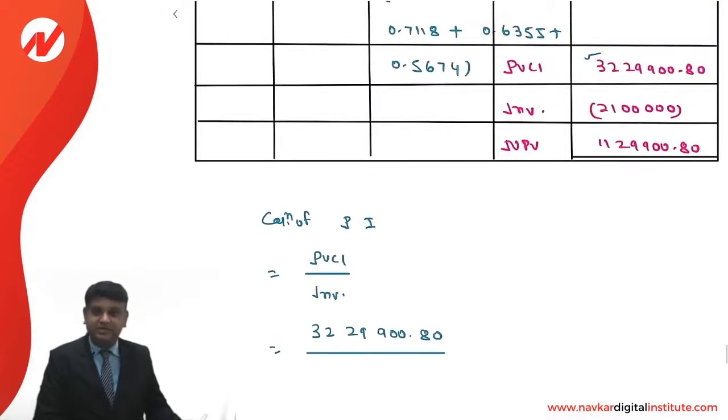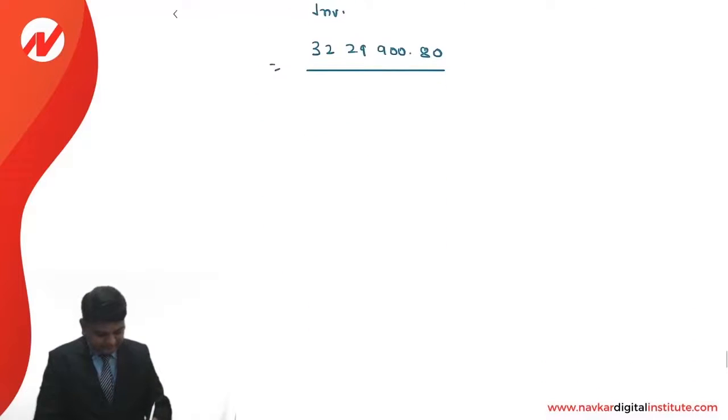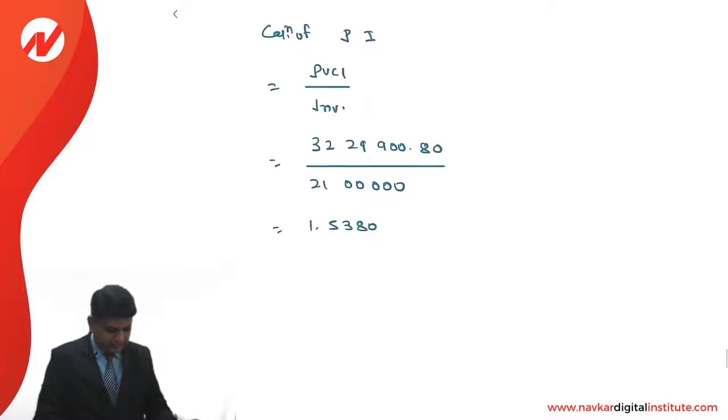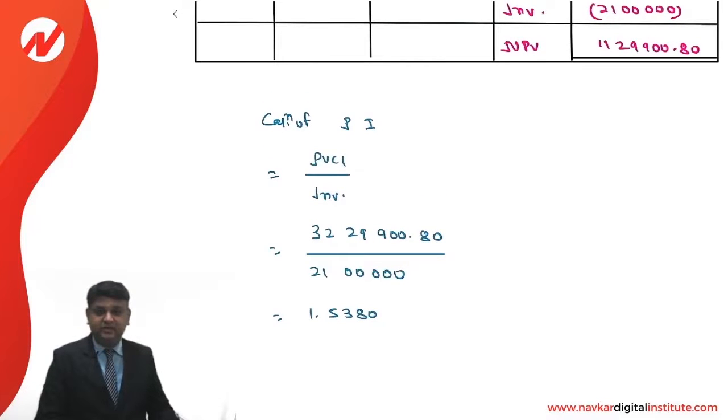Amount of investment is 21 lakhs. So based on that, we can compute the PI, 1.5380. That is the way the PI is calculated.